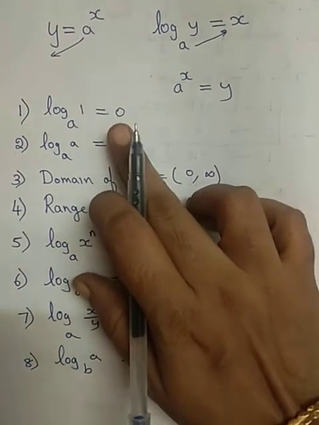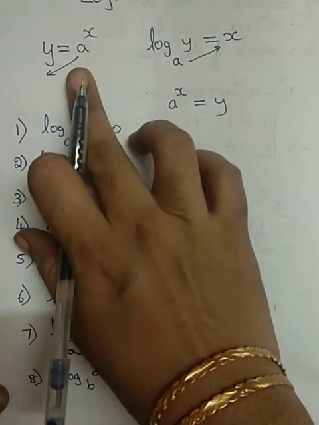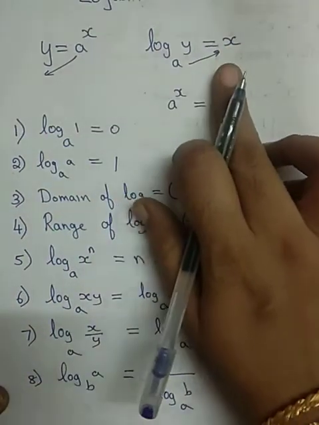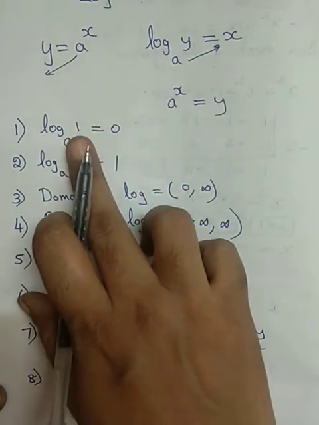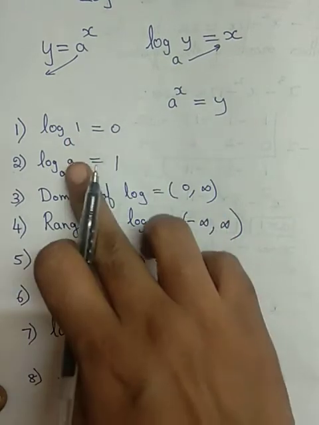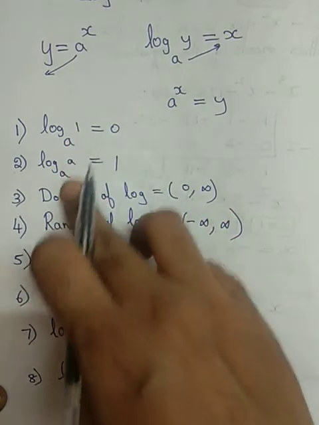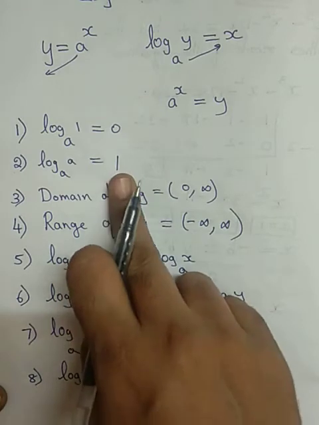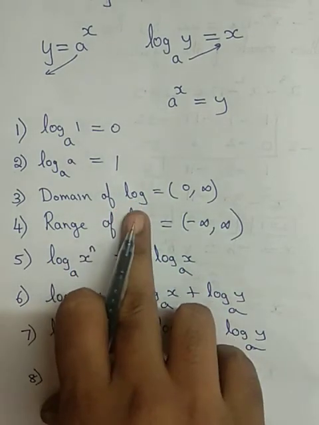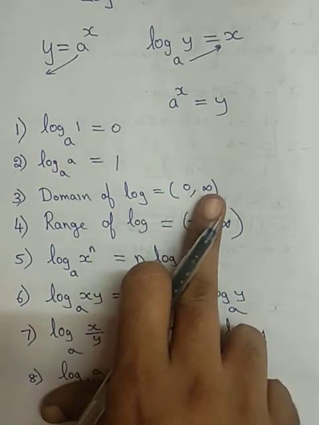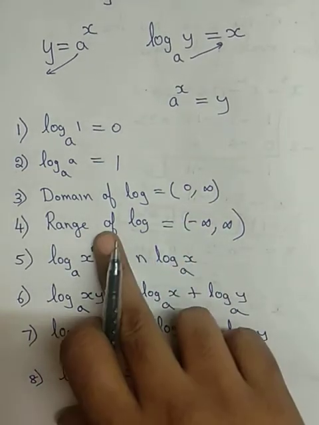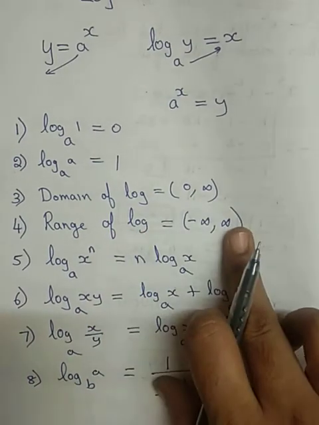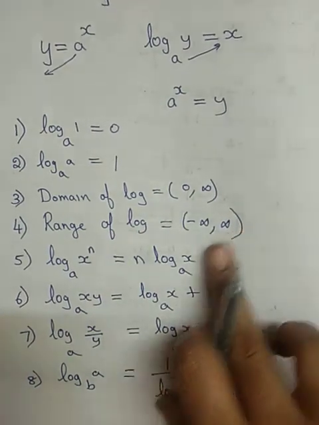So let us see what are the things we should know. We should know how to write from exponential form to logarithmic form, as well as the value of log 1 is 0. Log of a to the base a, both the numbers are same, the value is 1. The domain of logarithmic functions are always 0 to infinity. The range of the logarithmic functions are minus infinity to plus infinity.